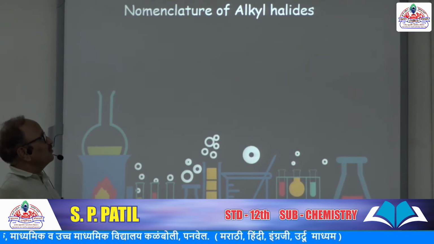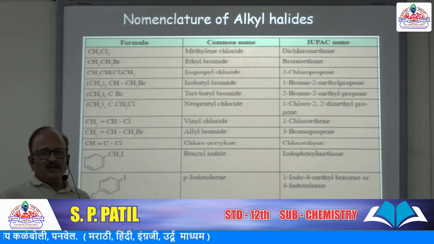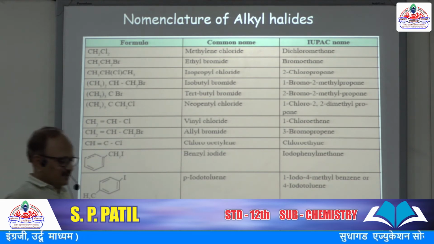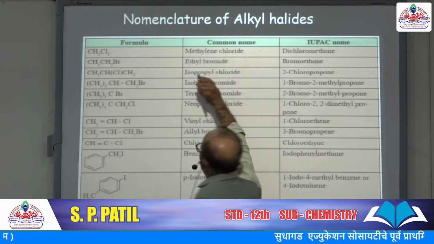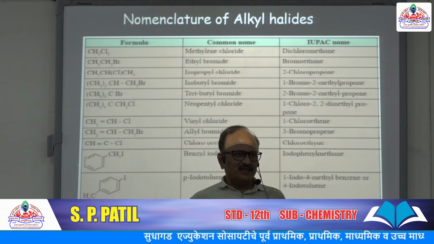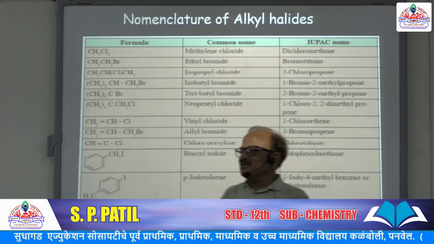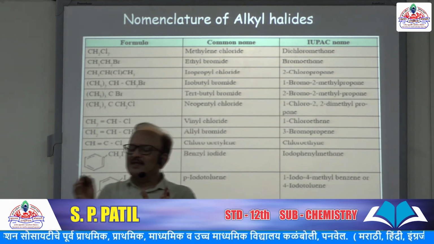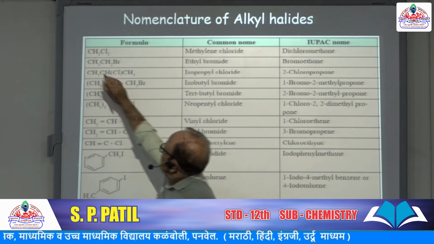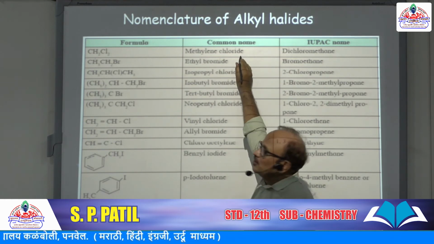Now nomenclature of alkyl halides. In the common name, the name is given from the name of the alkyl group to which halogen is attached. So we must first mention the name of the alkyl group, followed by the word halide. This is CH2Cl2, methylene chloride.